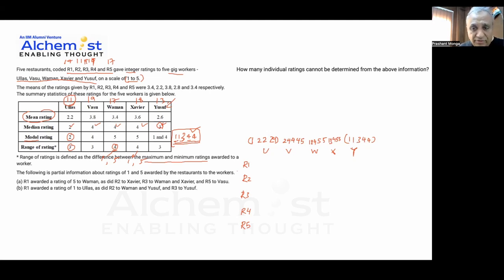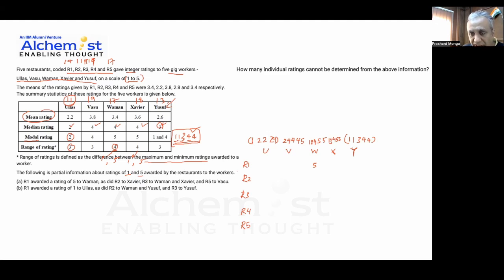R1 awarded a rating of 5 to Waman. So I say R1 gave 5 to Waman. So I get a 5 here. Okay. And R2 gave Xavier a rating of 5. So I have a partial rating of 1 and 5. So I have ratings of 1 and 5 that are available to me. Then just these two will have 5s. First, so this is the rating 5 to Waman, 5 to Xavier from R2.